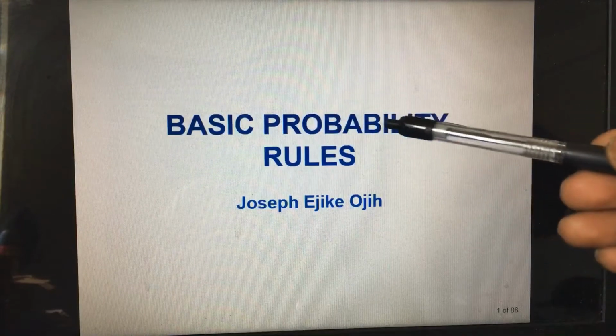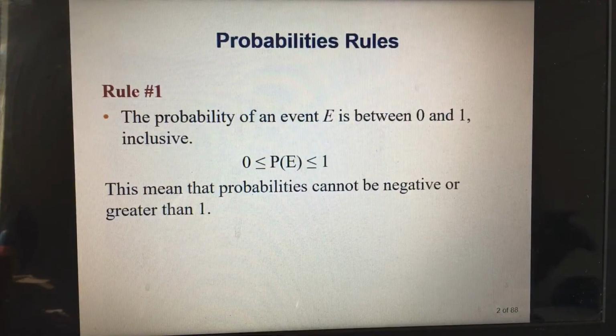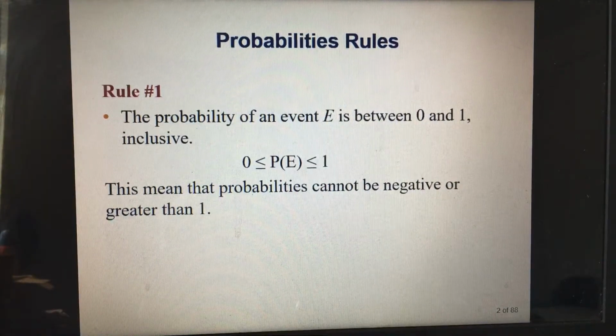Today we'll be looking at probability, the basic rules of probability. The first rule we'll examine is rule number 1. According to this rule, the probability of an event E is a number between 0 and 1, and it can also be 0 or 1. So it is between 0 and 1 inclusive.